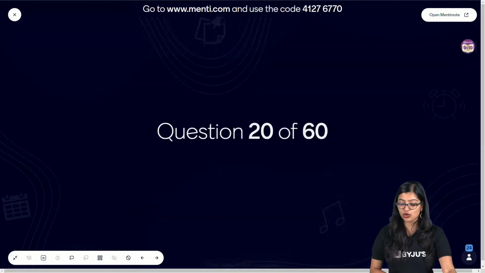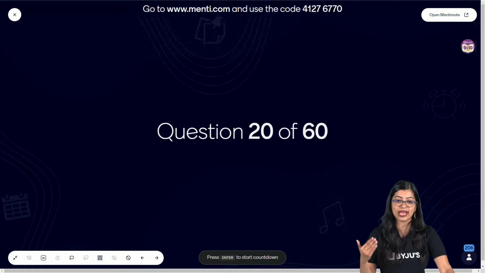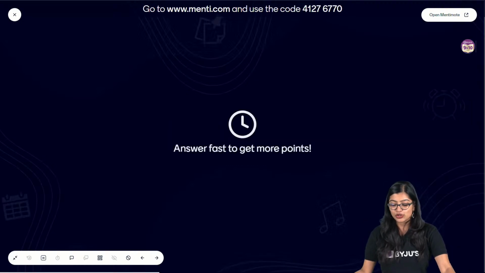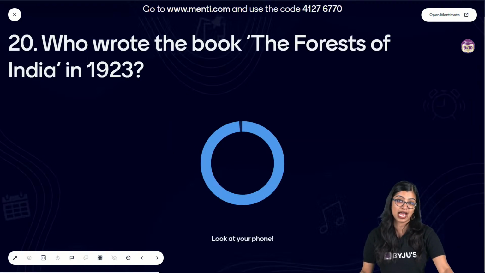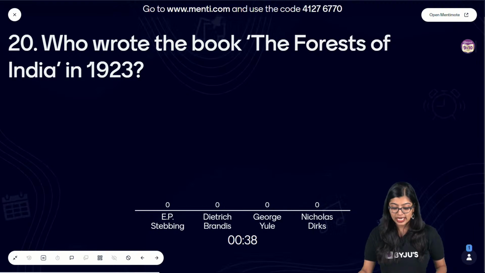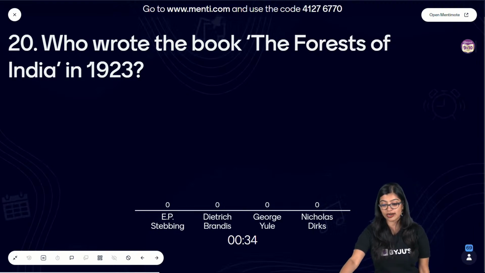Now moving on to question number 20. Now I'm going to pick up the pace a little bit, okay? So I'm going to go ahead and pick up the pace a little more so that we go a little faster. So question number 20, after which we will be having our second leaderboard. So who wrote the book, The Forests of India in 1923? Is it E.P. Stebbing? Is it Dietrich Brandes, George Yule, or is it Nicholas Dux?